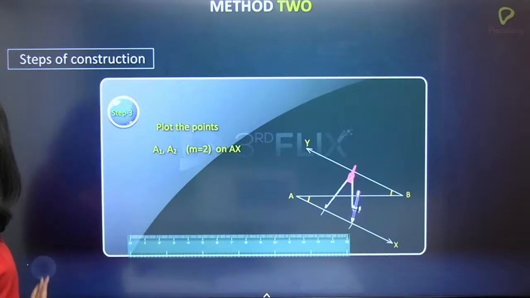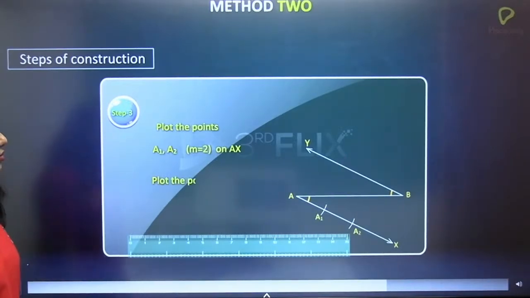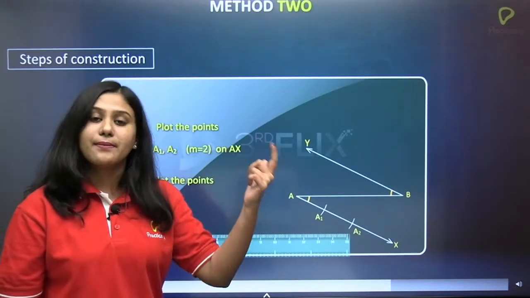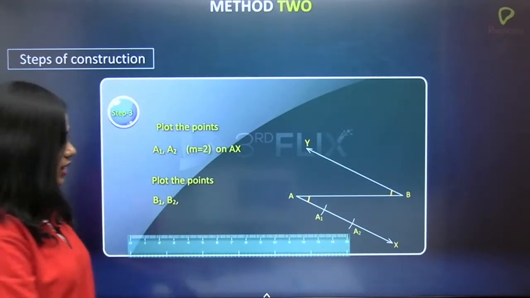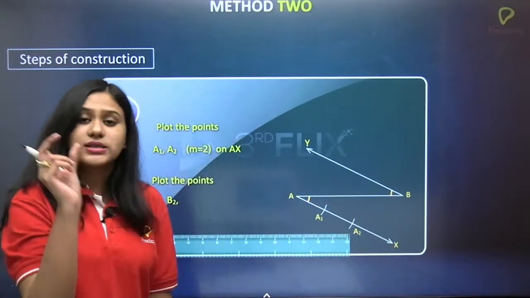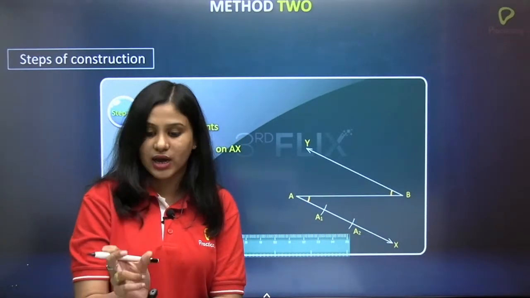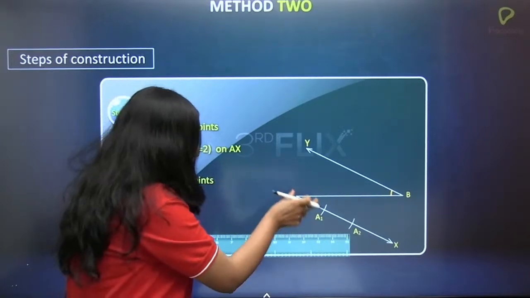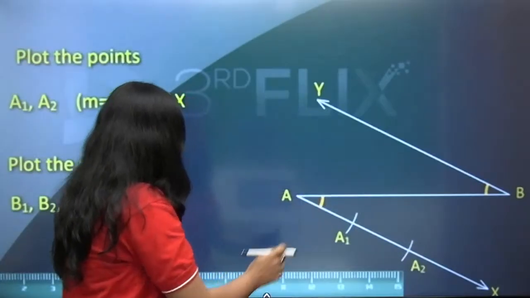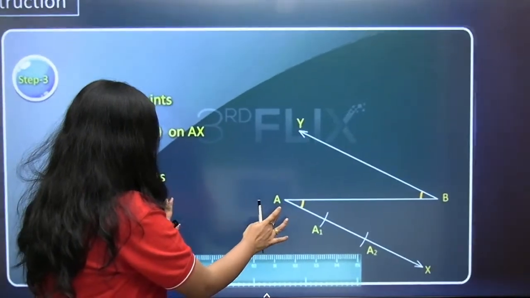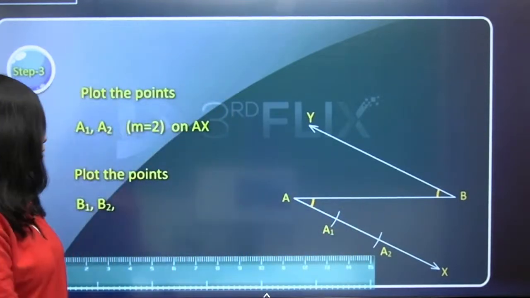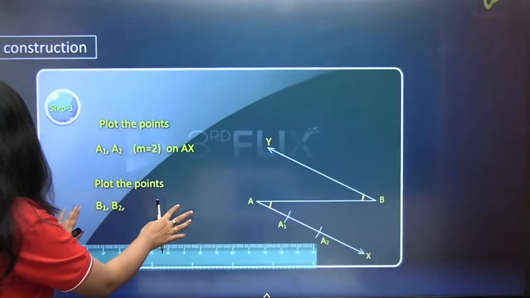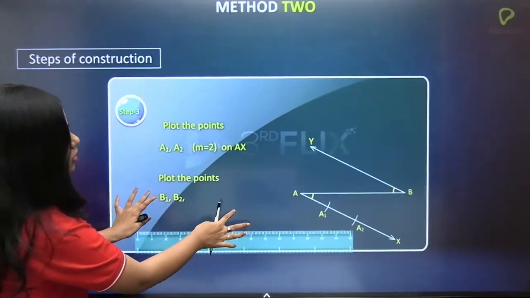Okay, let us begin. So, what do you have to do again? A1, A2, M is equal to 2 because M is to N is equal to 2 is to 3, correct? Yes. So, we take again 2 is to 3. So, in the first ray AX, again take some convenient radius, or better you take 1 unit. If you take 1 unit, place the needle of the compass at A. And A1, and place the needle at A1 and next put an arc A2.